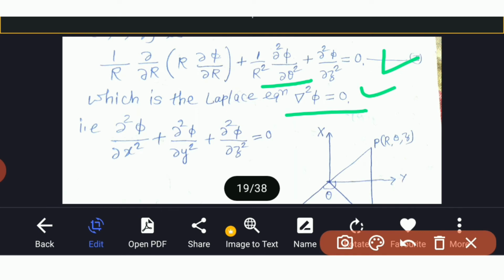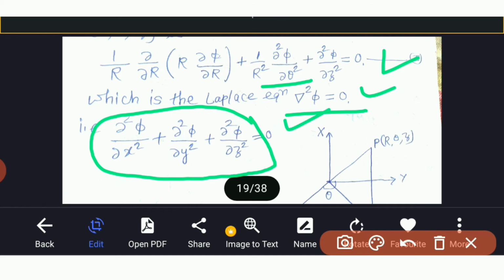This can be written in this form: dou 2 phi by dou x square plus dou 2 phi by dou y square plus dou 2 phi by dou z square is equal to 0.